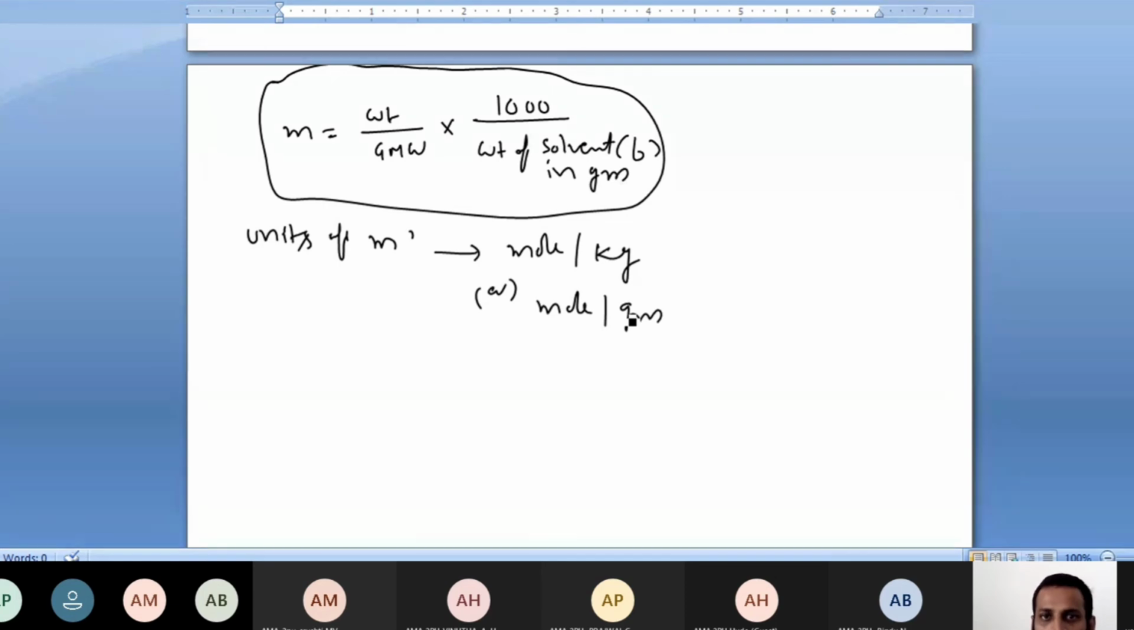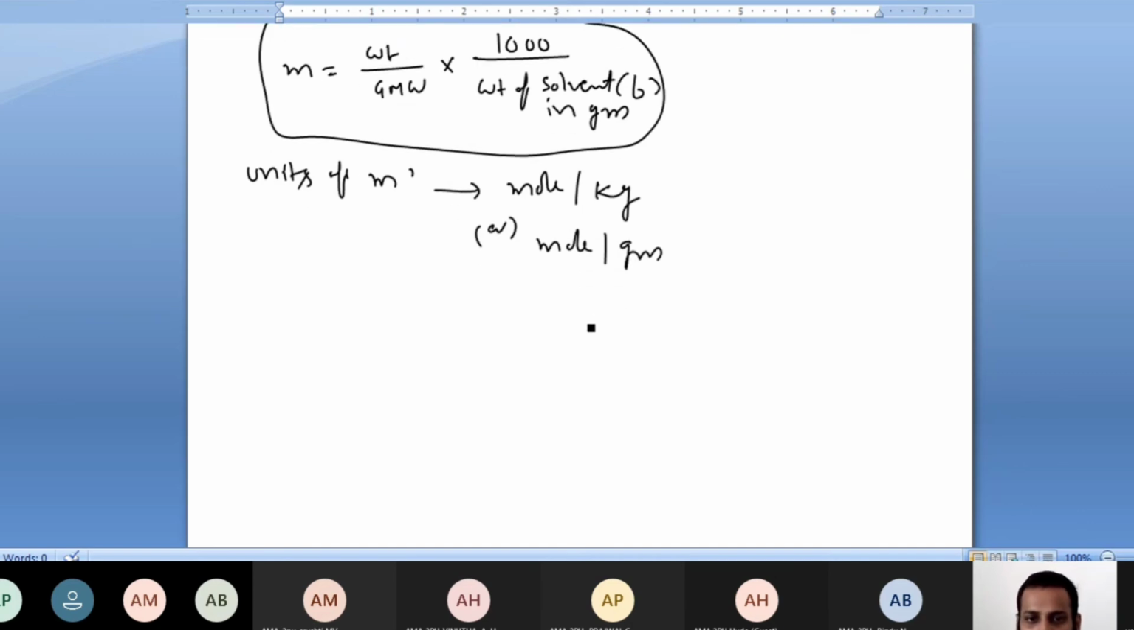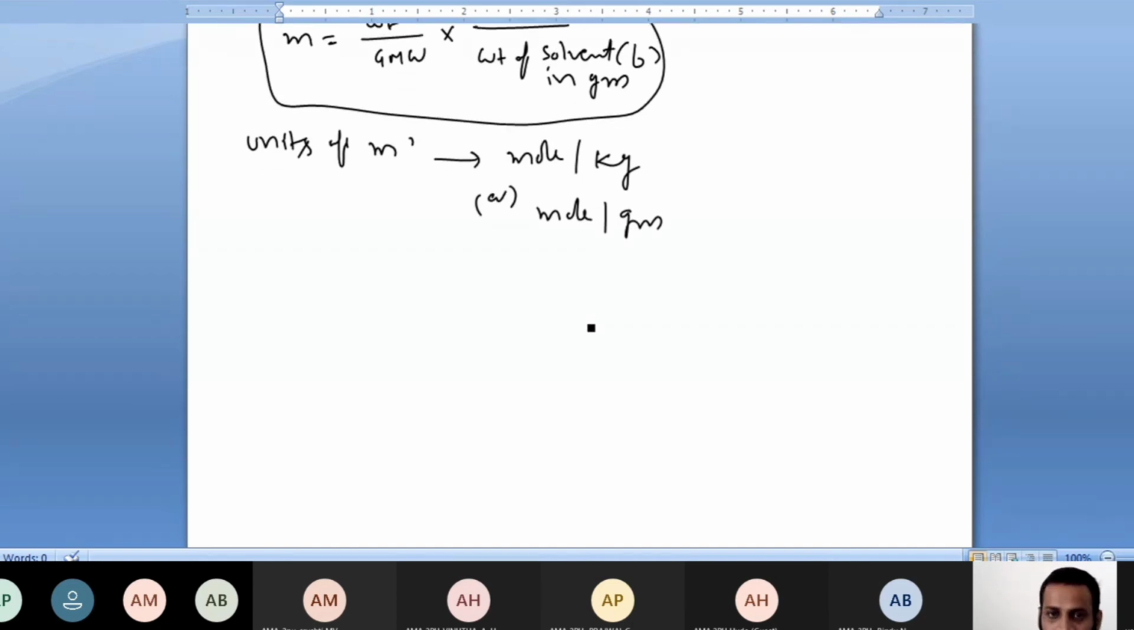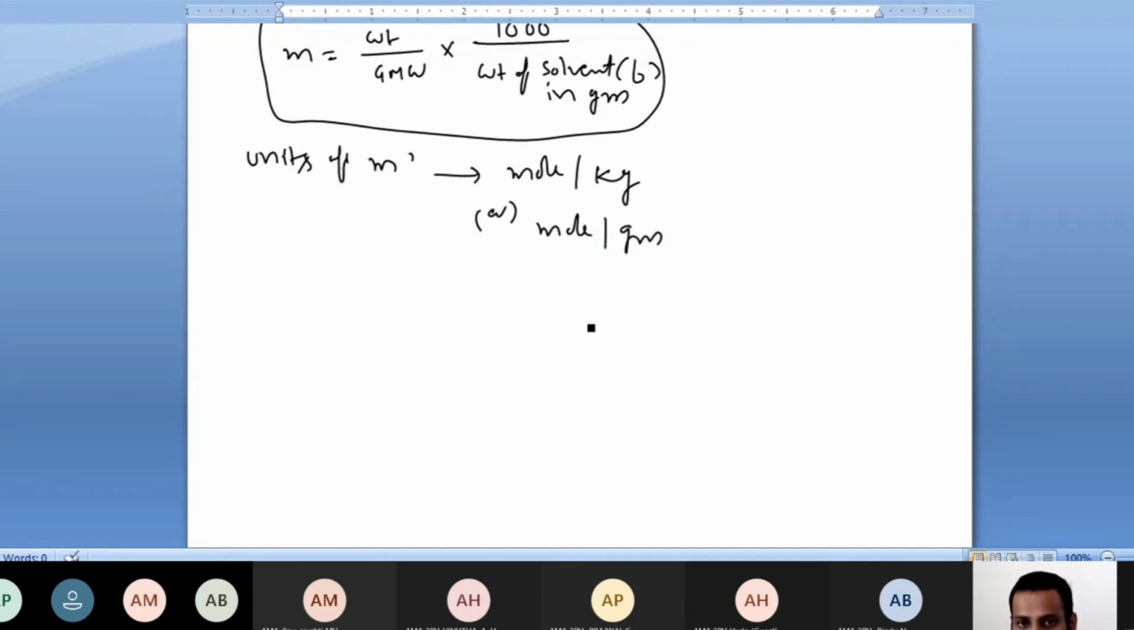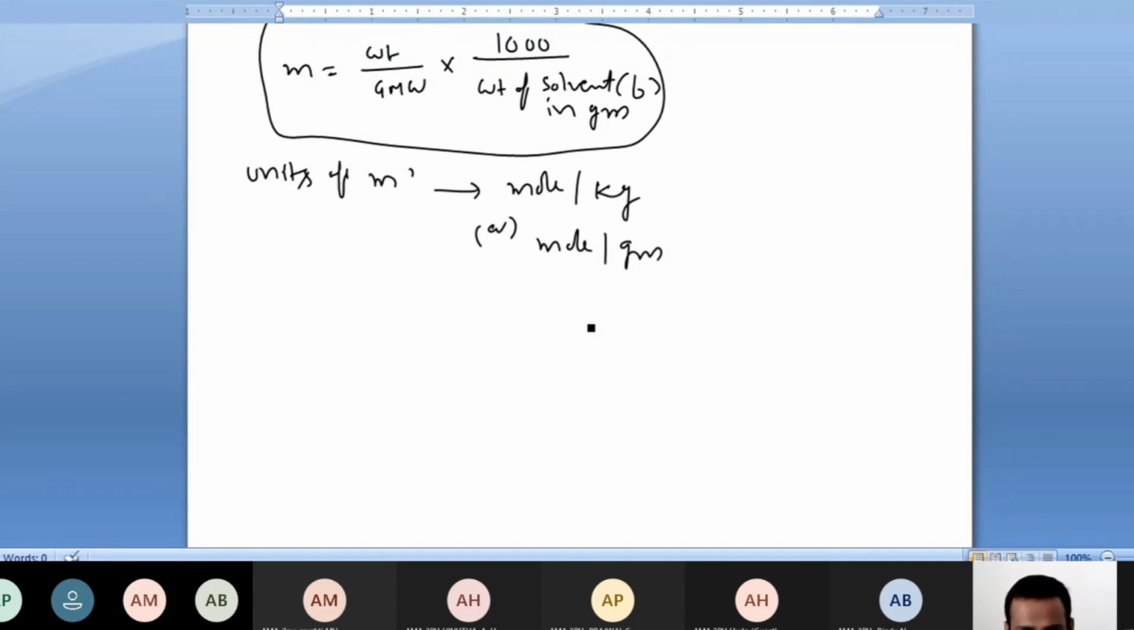In numerator what you have? Moles. In denominator what you have? Weight of solvent. So weight of solvent is kg. So I have units now for molarity. And if you see the molarity formula, you don't have a volume term here. So molarity is equal to weight by gram molecular weight into 1000 by weight of solvent in grams only. Correct? So there is no volume term. So molarity is temperature dependent or independent? It is independent. So that's an important point.